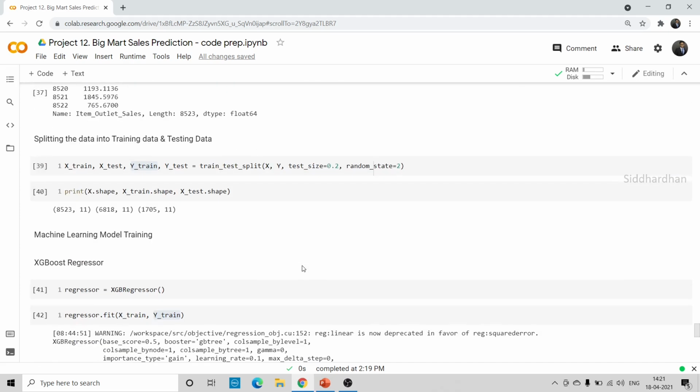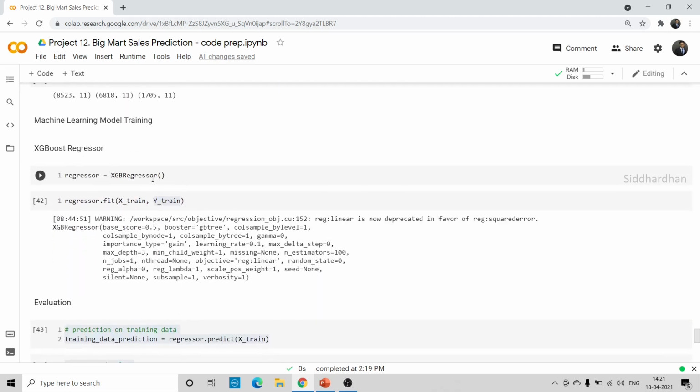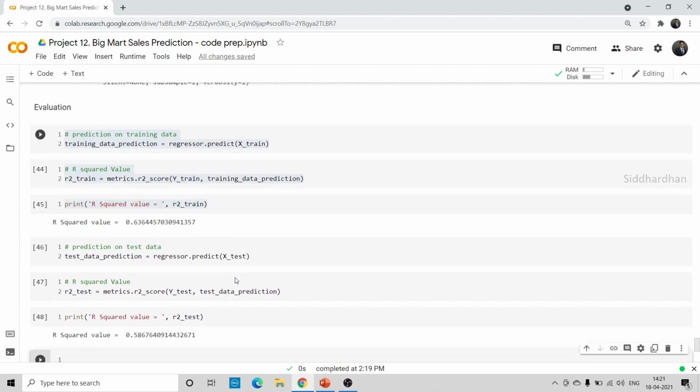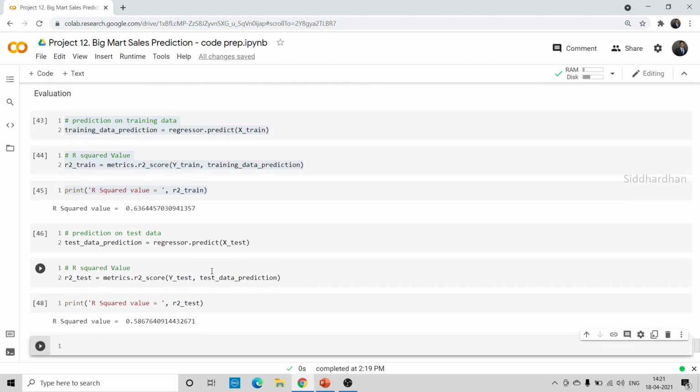Later we split our data into training data and testing data, and we trained our machine learning model, which is an XGBoost Regressor model, using this training data, and we tested it based on the R squared value. You can use some other regression models as well instead of XGBoost Regressor, and you can think of how you can increase the performance of this model.